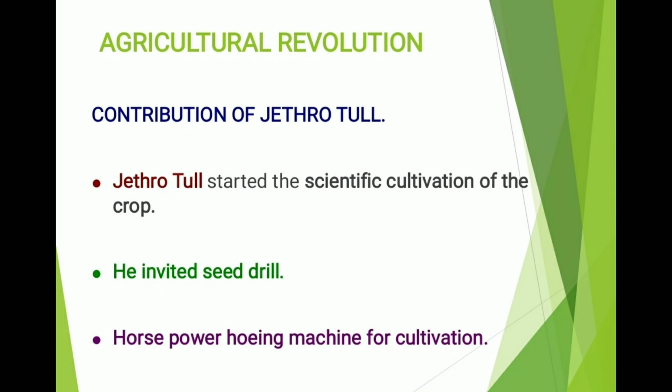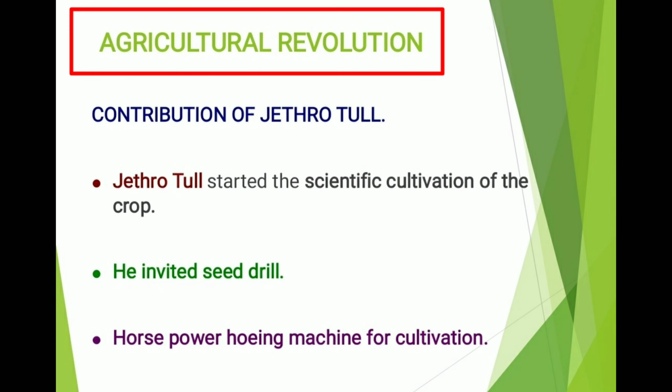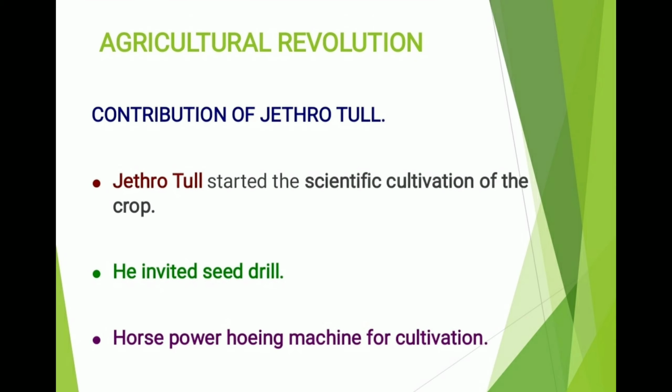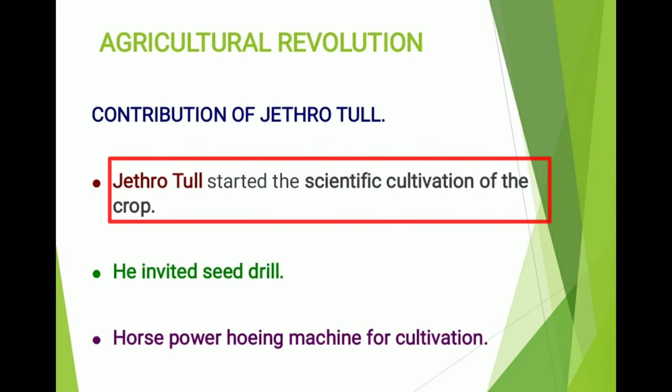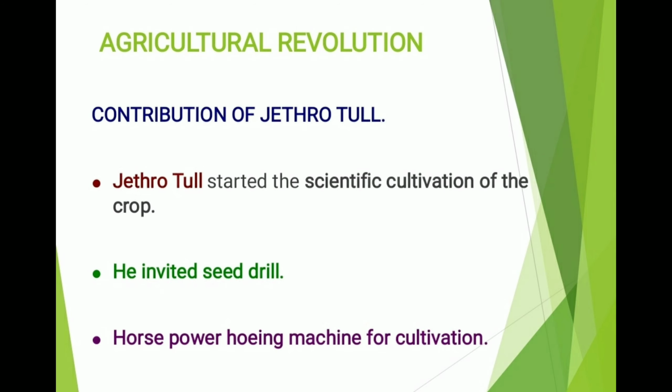The inventions had also taken place in the field of agriculture, which led to agricultural revolution. The changes in the condition of cultivation of land is termed as agricultural revolution. It includes many things like the introduction of the new machines, new crops, drainage of wasteland, use of fertilizers, and improvement in stock breeding. Jethro Tull started the scientific cultivation of the crop. He invented 2 machines. First is he invented seed drill, and second is horsepower hoeing machine for cultivation.